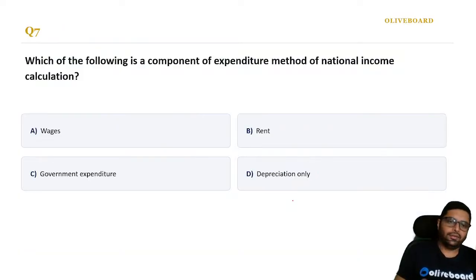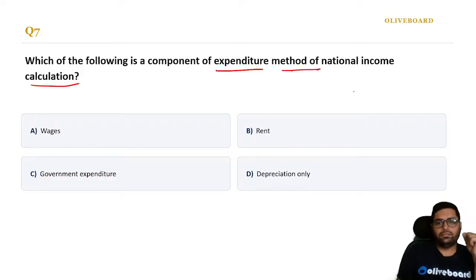Okay, next. Which of the following is a component of the expenditure method of national income calculation? Please remember that formula also.